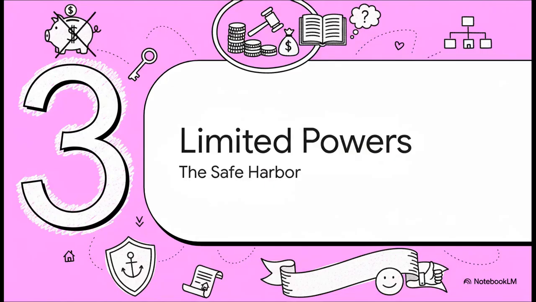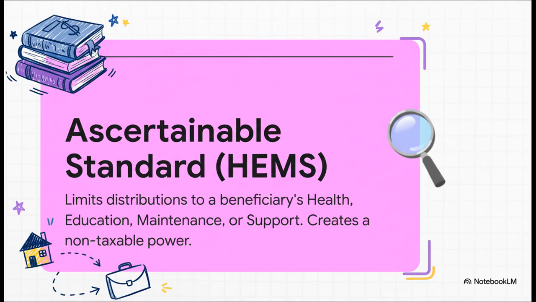Okay, so if GPOAs are the tax trap, limited powers of appointment are the safe harbor. This is how savvy planners give beneficiaries flexibility and control without triggering a massive unwanted tax bill. And what are the magic words that create this safe harbor? It's all about the ascertainable standard, which you probably know by its acronym, HEMS, Health, Education, Maintenance, or Support. If a power is limited by that HEMS standard, it is not a GPOA, even if the donee can appoint it to themselves. This is absolutely key.